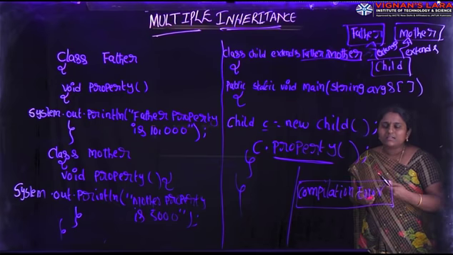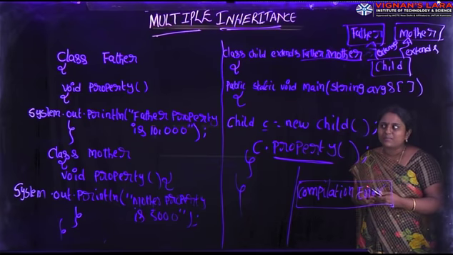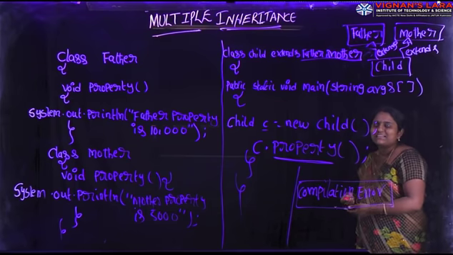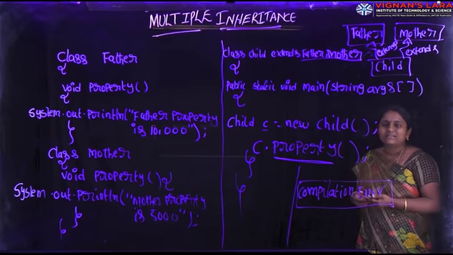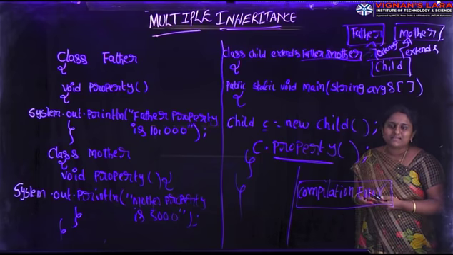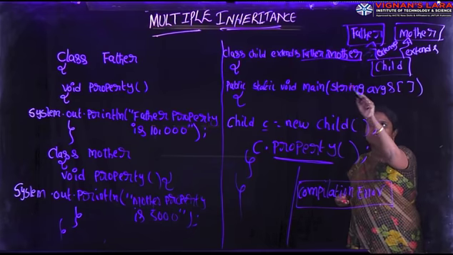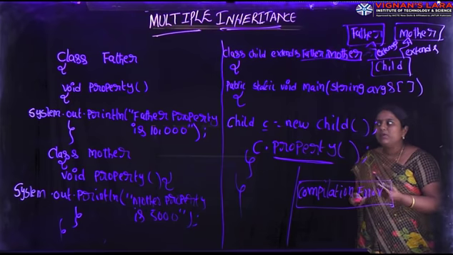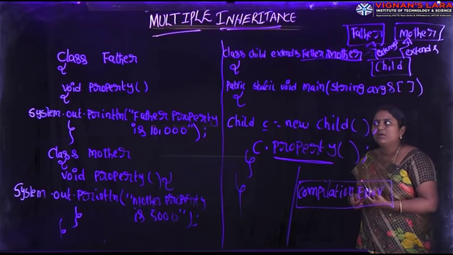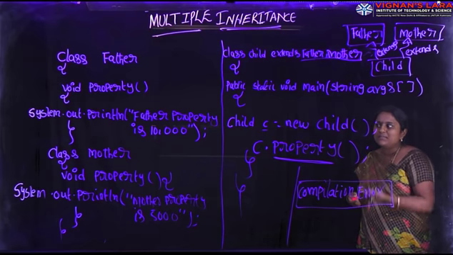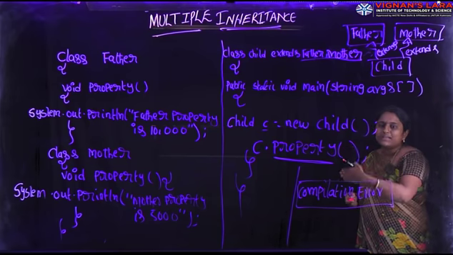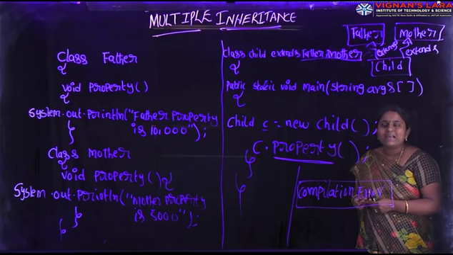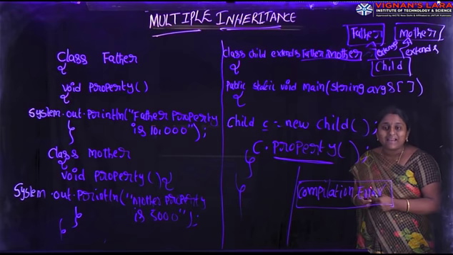Here one problem is there. That problem is the compiler gets ambiguity. Whenever one class extends multiple classes, here one class, child, extends multiple classes, father and mother. Father and mother both are super classes. Even though the method name in father and the method name in mother are different, in that situation also it leads to a compilation error, because a class extends only one class at a time.